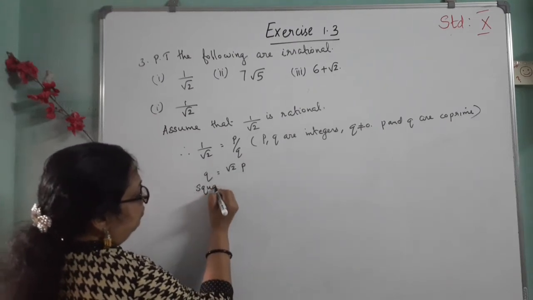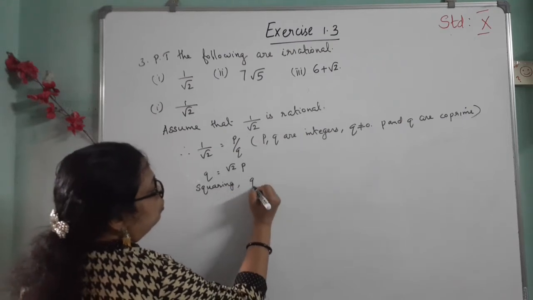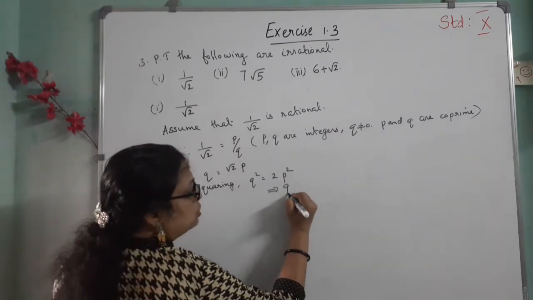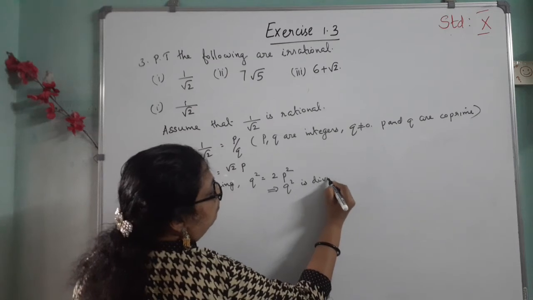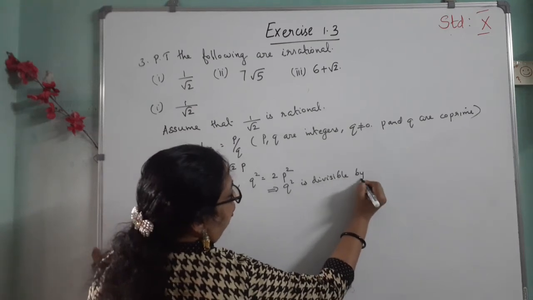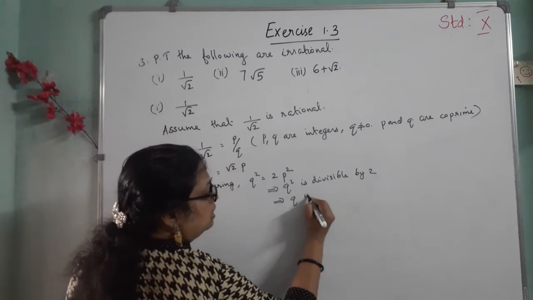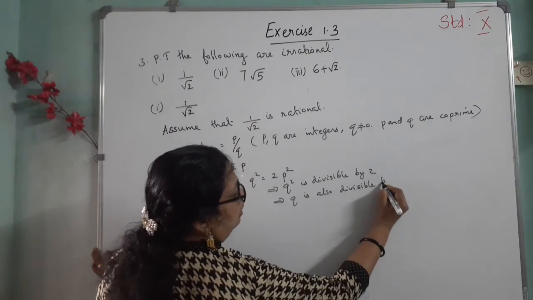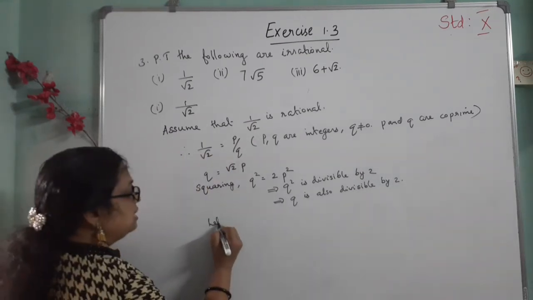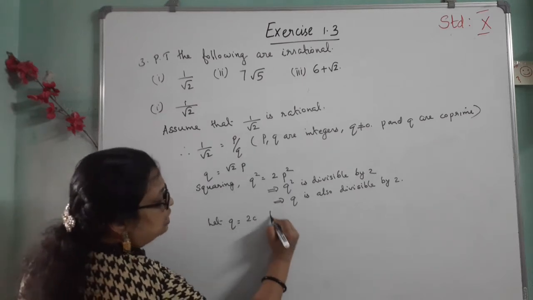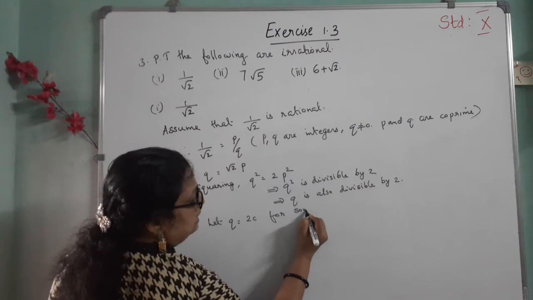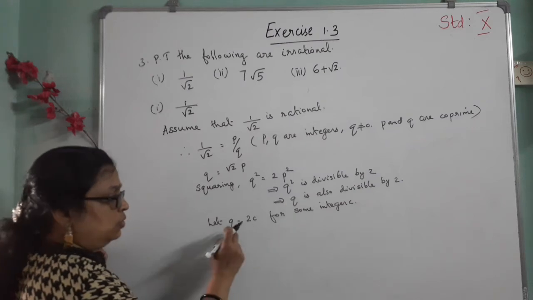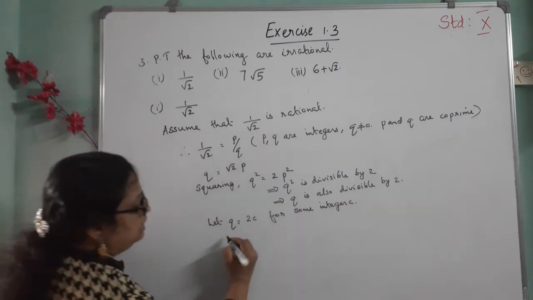Then squaring, q square is equal to 2p square, which implies q square is divisible by 2. That means q is also divisible by 2. Then let q is equal to 2c for some integer c.